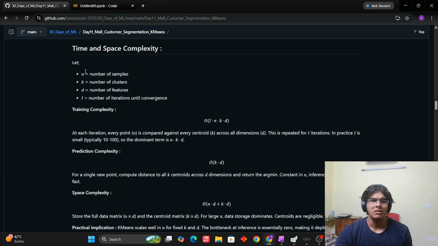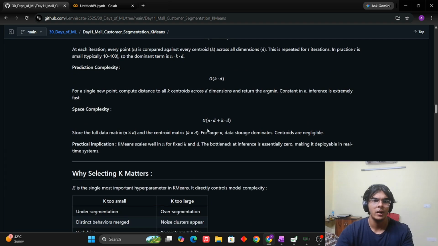N is the number of samples, okay? K is the number of clusters formed. So let's say that 5 was the number of clusters, and D is the features, okay? This is a pretty quick algorithm because it does not scale to quadratic values. This value will still come out to be like a linear value and it will be very fast to run during inference as well.